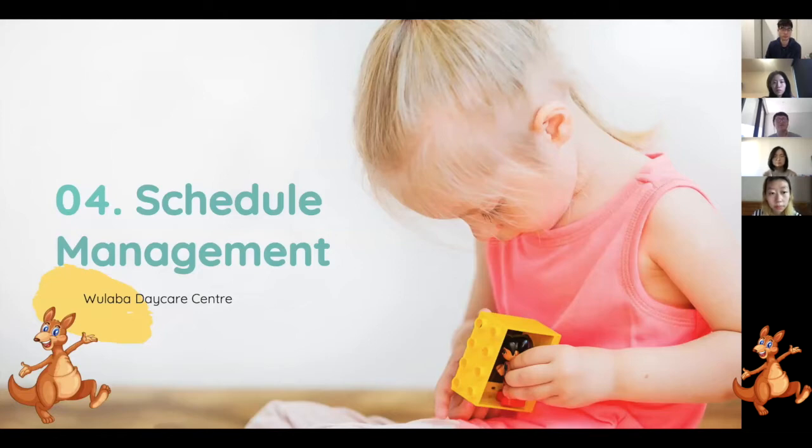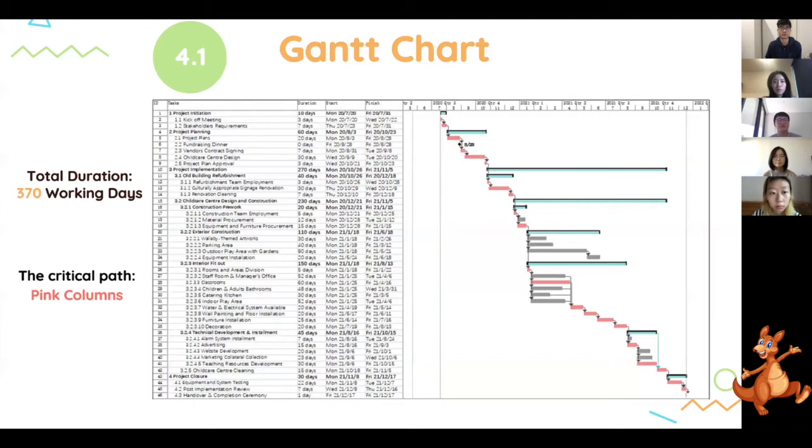I'm Richie. As one of the three constraints, schedule management is one of the important parts of the project management plan. So our group presents it in the forms of Gantt chart, milestones, and dependencies between activities. So the first one is the Gantt chart. Look at this Gantt chart, ignoring the clearance of the screenshots.